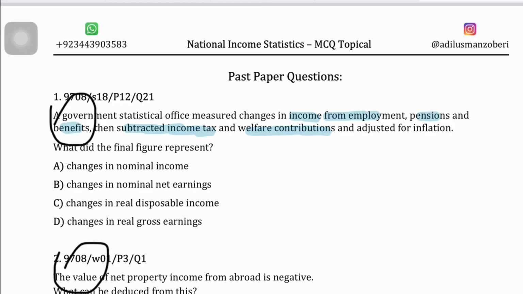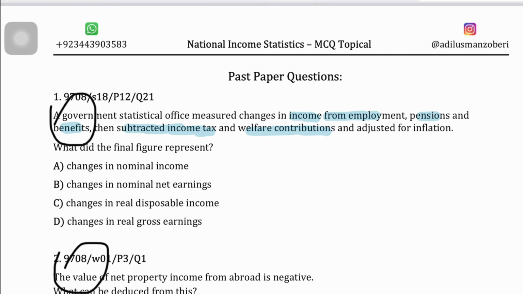But when you adjust the disposable income for inflation, you are actually seeing, because personal disposable income is referring to the amount of income that is available for spending or saving, and when we adjust that for inflation, we actually see the buying power of that disposable income, right? And so we end up with real disposable income.